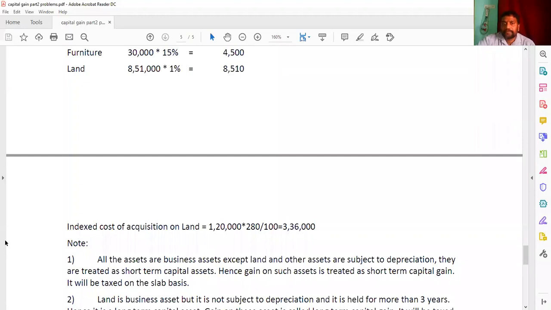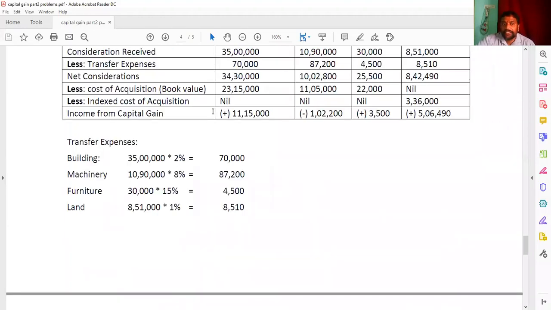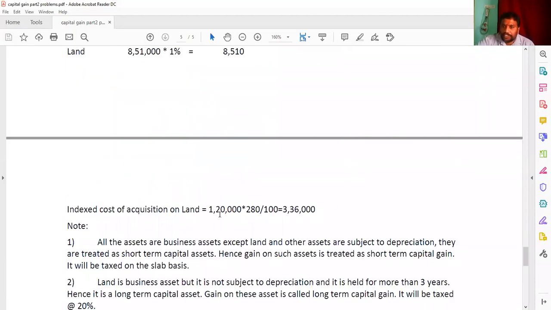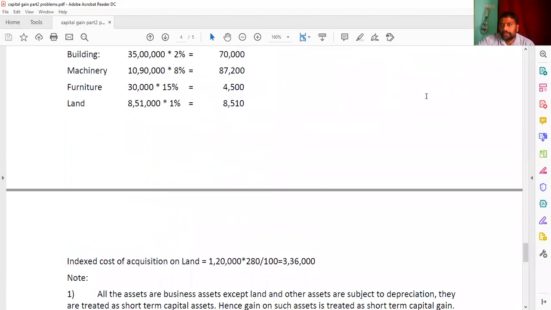And look here. The index cost of acquisition, and here the book value cost of acquisition, you have to take the book value. That you can see in the question: 23,15,000 and 11,5 and 22 and nil. But index cost of acquisition we have to make only for land. So we know the index cost of acquisition is cost of asset into current year index divided by base year index. So that is 1,20,000, he has given in the question itself 100, 280 by 100, you are getting 3,36,000. So that we have substituted here.